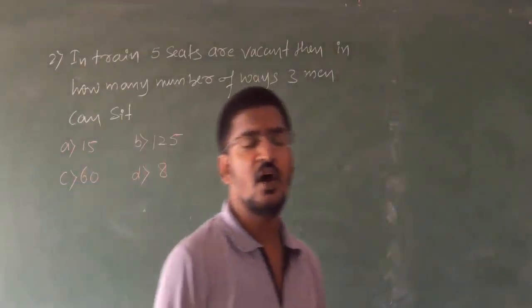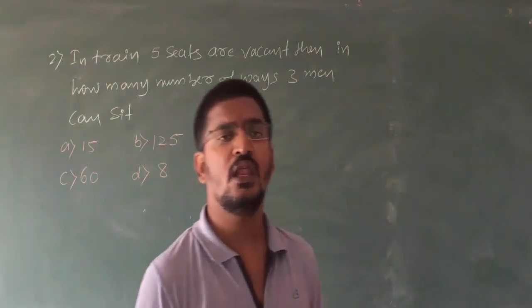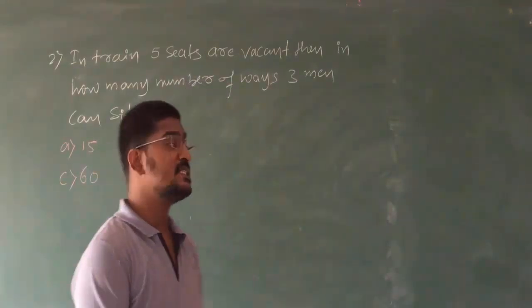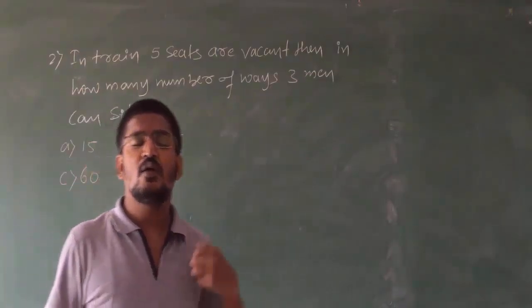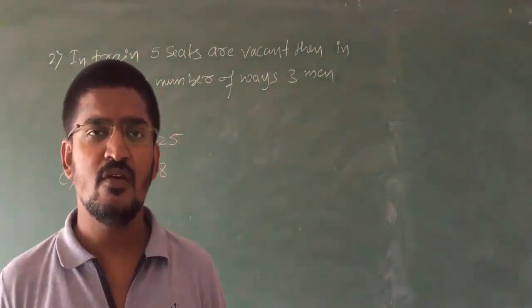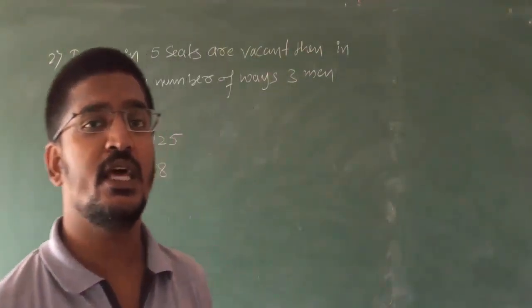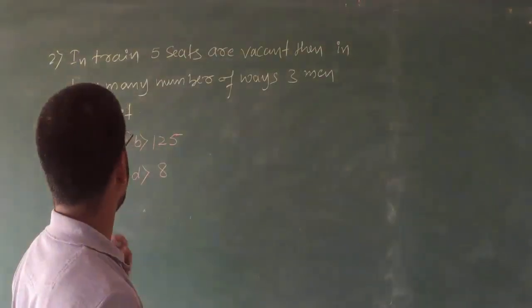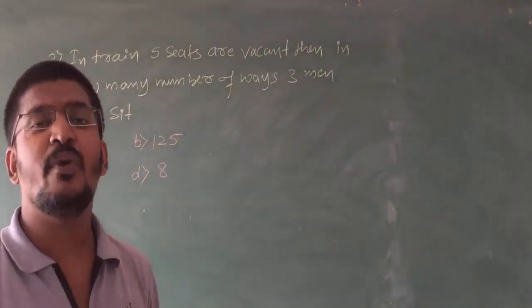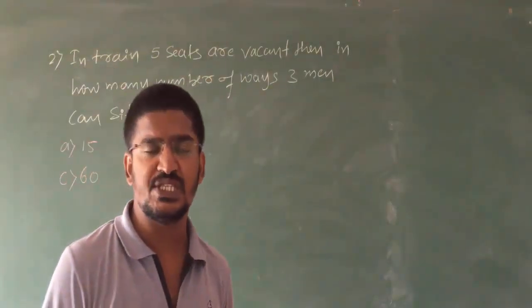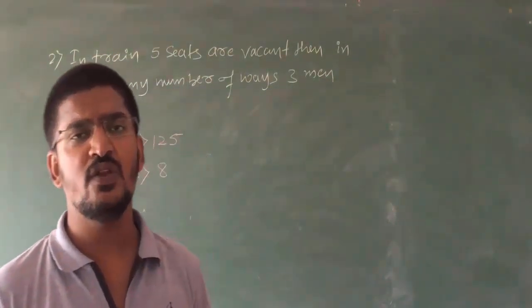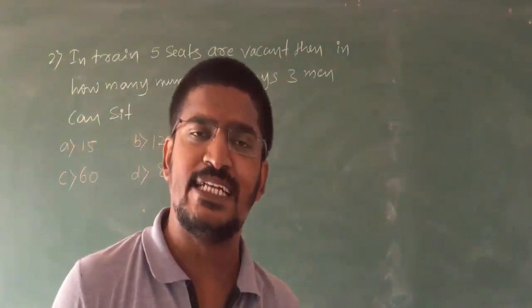Okay, students, now let us go for our second problem. In a train, 5 seats are vacant. In how many ways can 3 men sit on 5 seats? Clear? There are 5 seats which are vacant in the train.